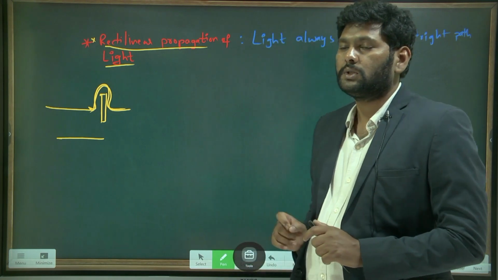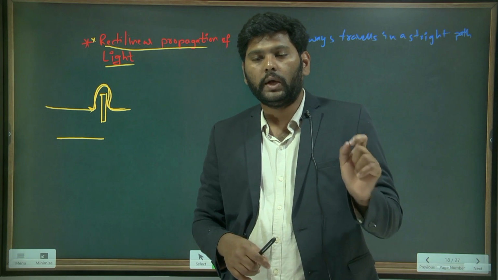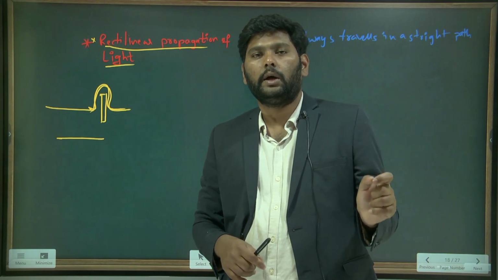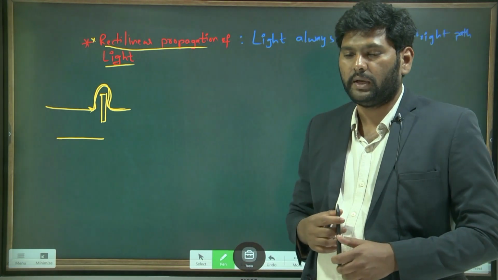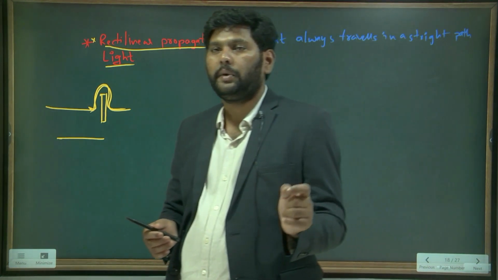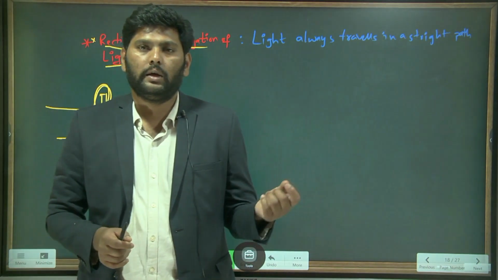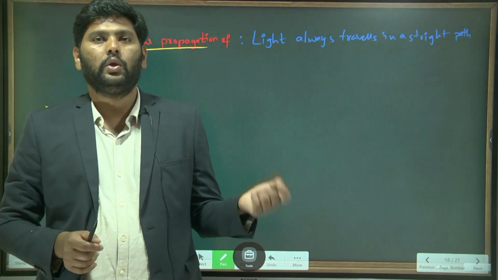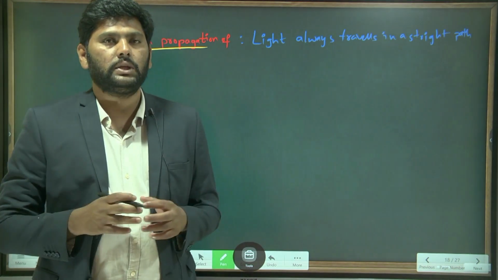Not only shadows, the solar eclipse and lunar eclipse also happen due to this rectilinear propagation of light. If light did not have it, we could not form solar and lunar eclipses. Am I right? But how do you prove this?